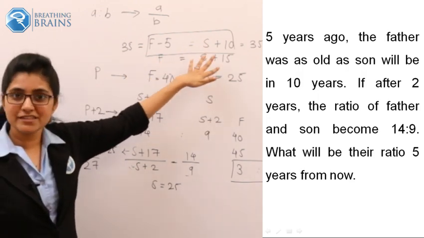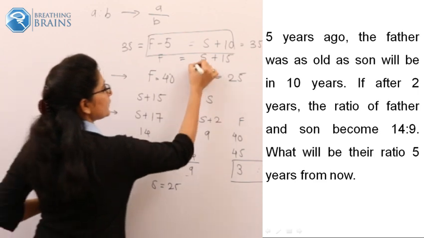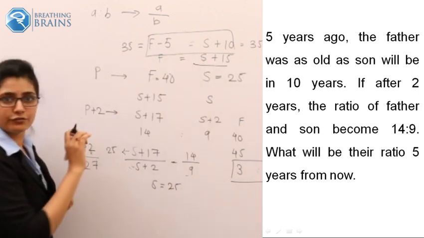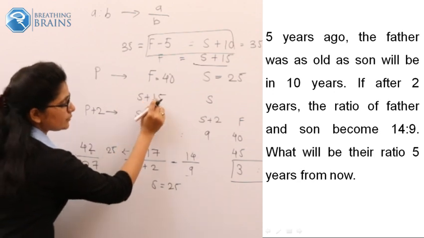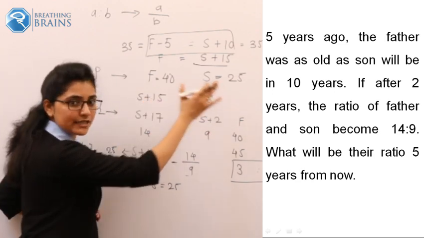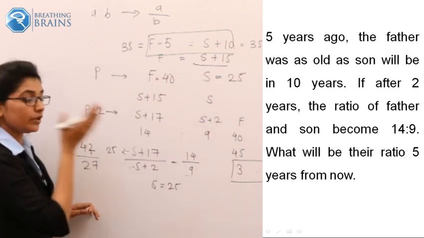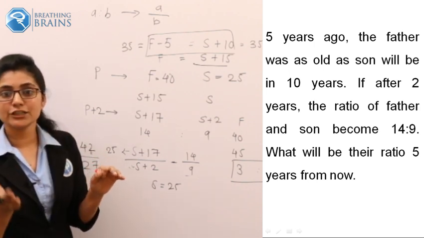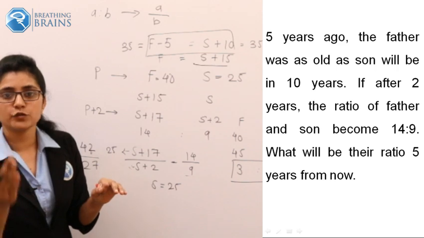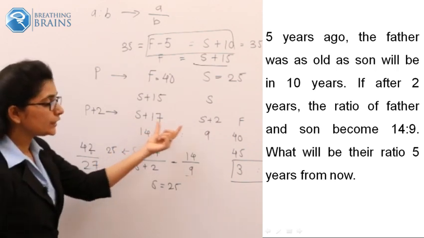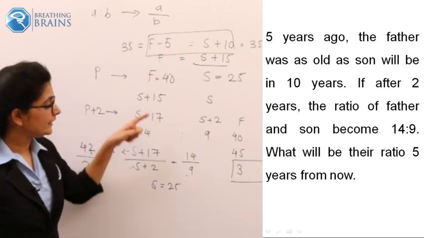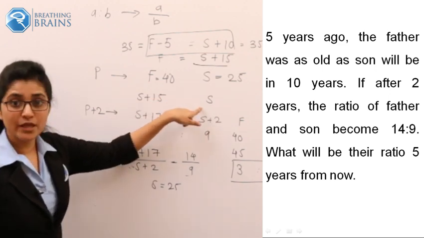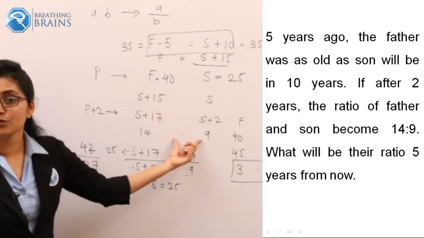Now I replace this value. You get how we calculated this? Okay. So I replace the present age of father as S plus 15, and present age of son S as it is. Now they given that after 2 years the ratio becomes 14 as to 9. So according to our calculation the ratio should be S plus 15 plus 2 over S plus 2, and the ratio becomes 14 as to 9.